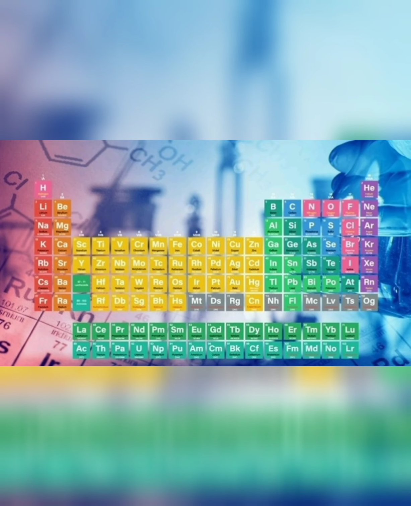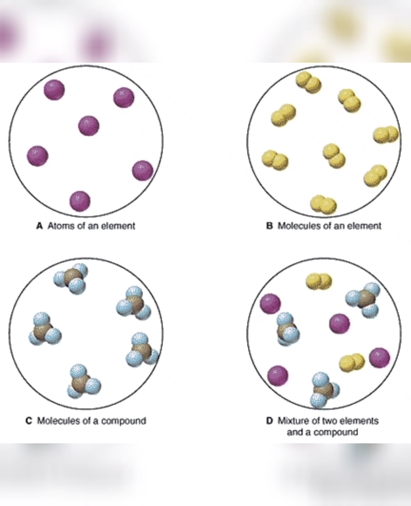Okay, so we can say that molecules are the smallest particle in an element or a compound that can normally exist independently. So molecules are those which can exist independently. So once again I repeat, we can say that atoms are the smallest particle in an element that can take part in a chemical reaction. They may or may not exist independently. And molecules are the smallest particle in an element or a compound that can normally exist independently.